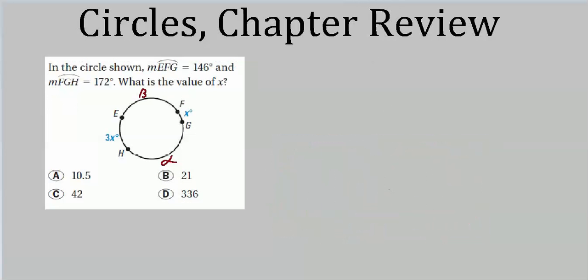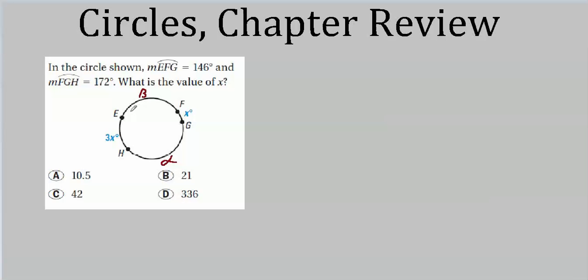Well, again, they're giving us the measures of some arcs. Are they overlapping arcs, maybe? I'll have to take a look and see what we've got here. I went ahead and drew in the labeled, rather, the unknown. And it always seems like a pain in the neck to have to write things like measure of arc EF and so on. I'd rather just assign a variable to it and work the whole thing that way. So EF is beta, GH is alpha.